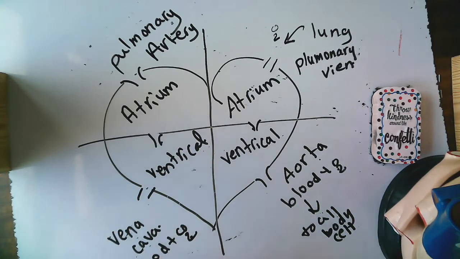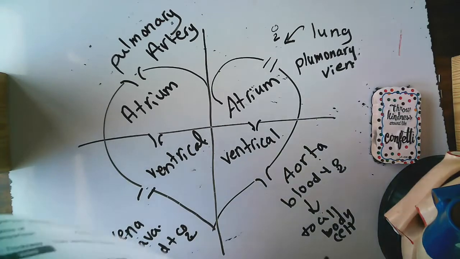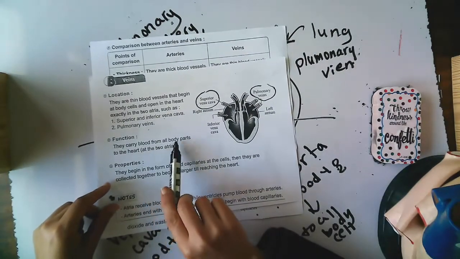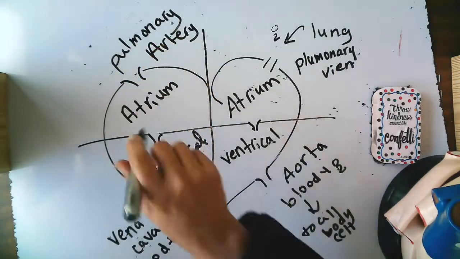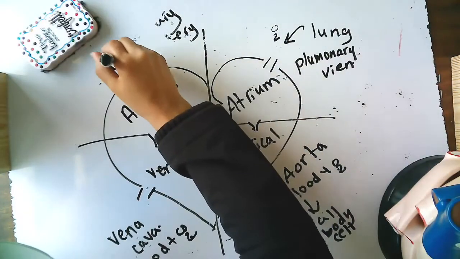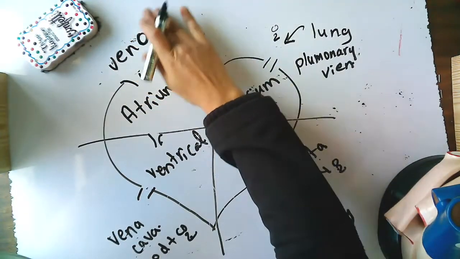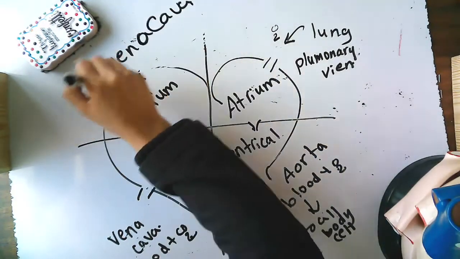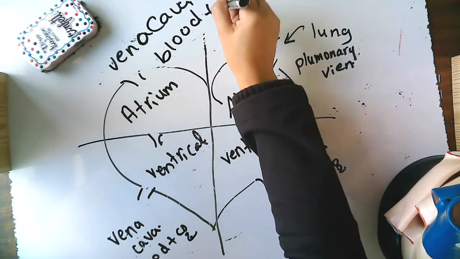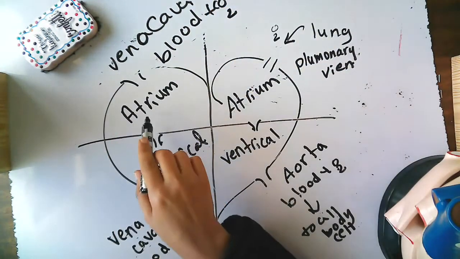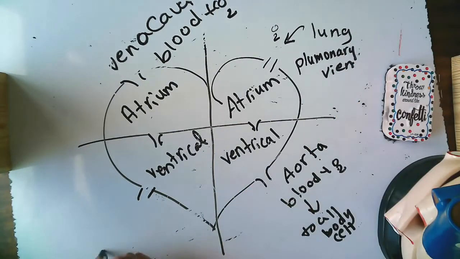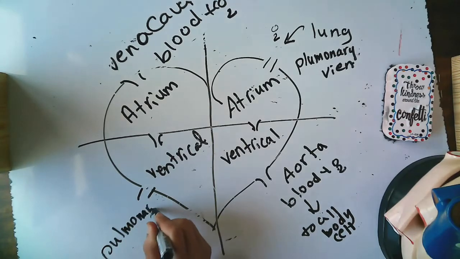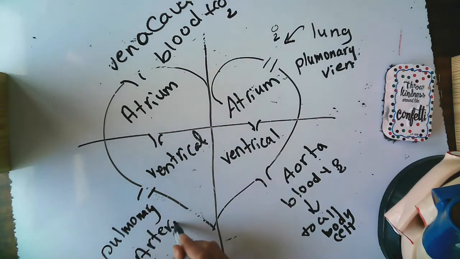Again, it carries blood from all body parts to the heart at the two atria. So here is the vena cava, taking the blood with the CO2, sorry, to the atrium, and then to the pulmonary artery, out to the body through the lung.